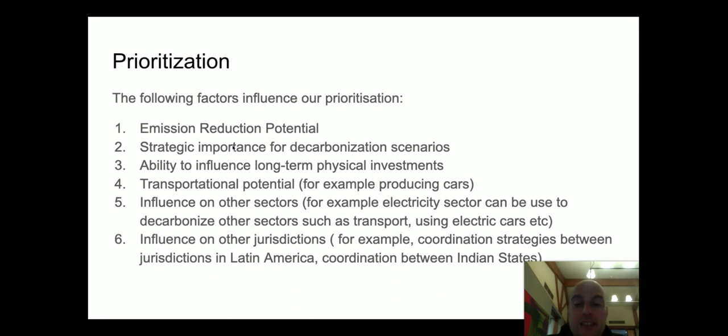The influence on other sectors, so the electricity sector can be used to decarbonise other sectors, such as transport, using electric cars. And then the influence on other jurisdictions. And this means that coordination of carbon taxes is perhaps even more important than carbon taxes themselves.